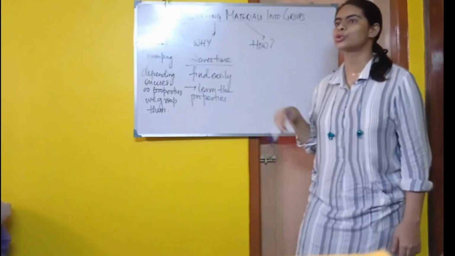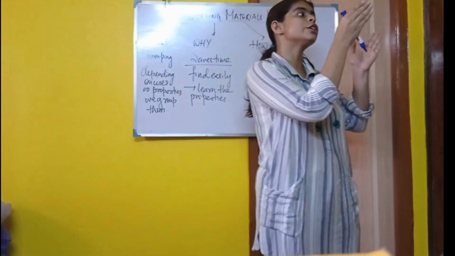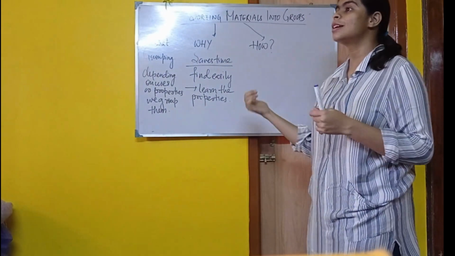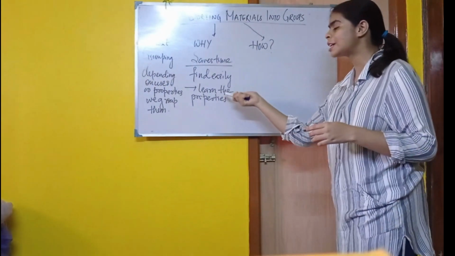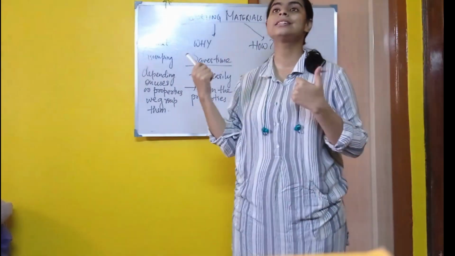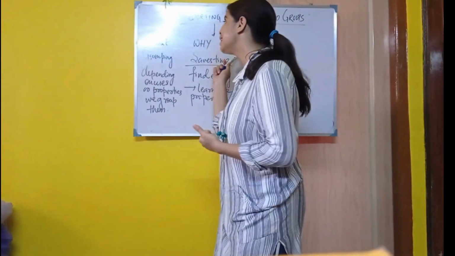So by seeing, we can learn what the properties are, what it is used for, right? Now the second is how.